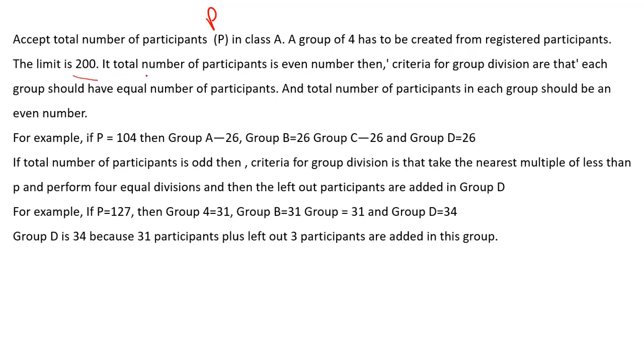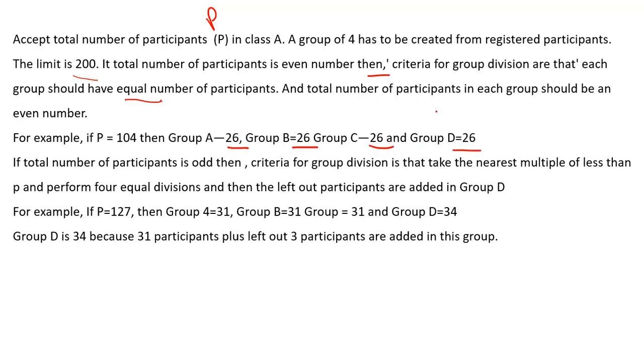The limit is 200. Also, if the total number of participants is an even number, then the criteria for group division is that each group should have an equal number of participants. So in the case the number of participants is even, you have to make sure that each group has an equal number of participants, and the total number of participants in each group should be an even number. That is what you have to take care of. For example, if P equals 104, then group A should have 26, group B 26, group C 26, and group D 26.